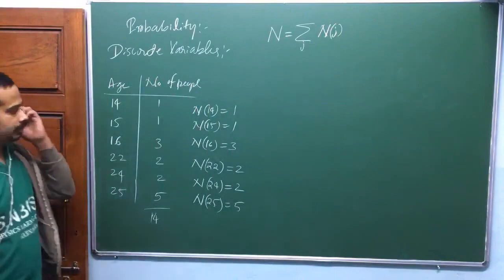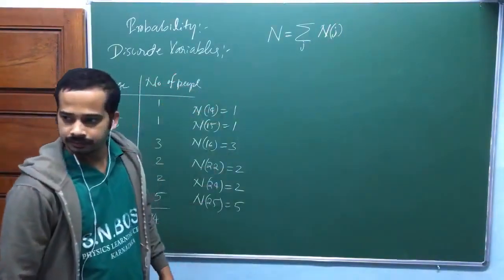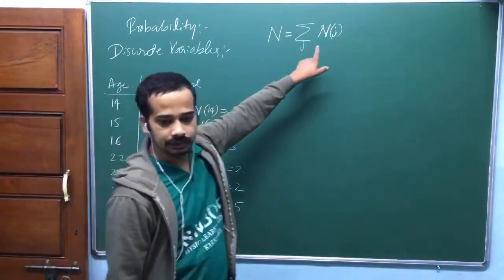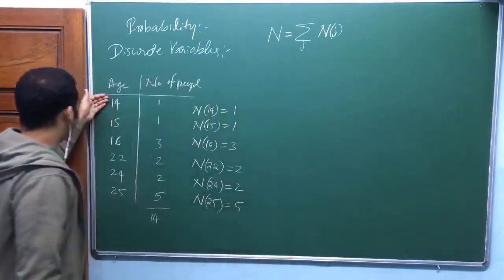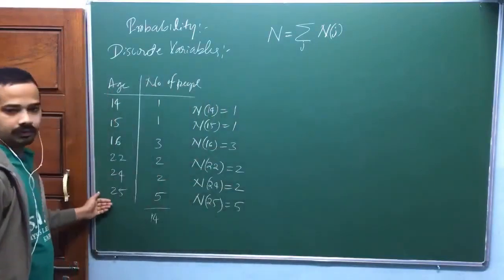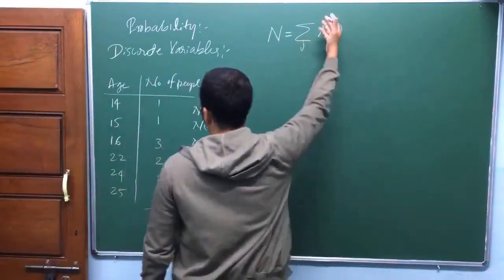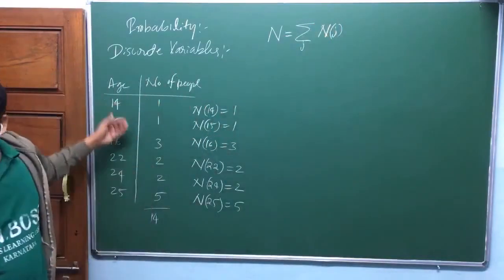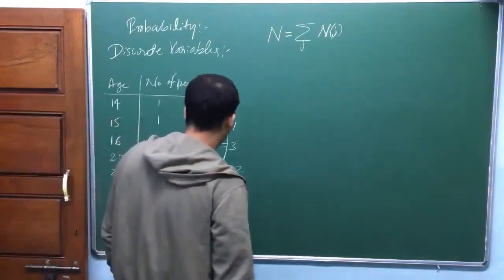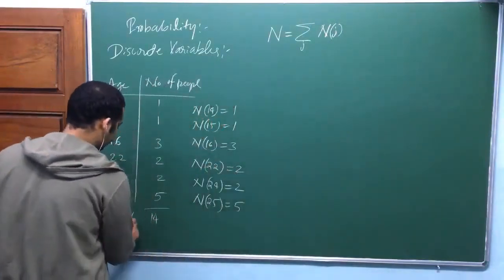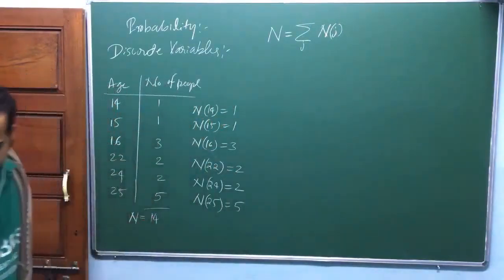So, for the total number of people, you can make the summation, where j is the age here, okay? j runs over 14, 15, 16, 22, 24, 25. I am not writing j runs from 14 to like that, okay? So that is the total number of people, and we know that the total number of people is equal to 14 in this situation. Is that okay?